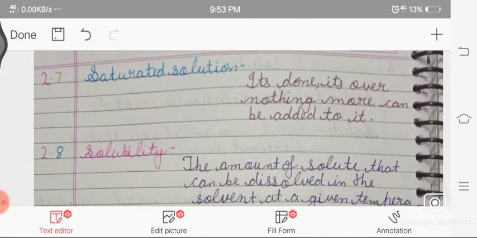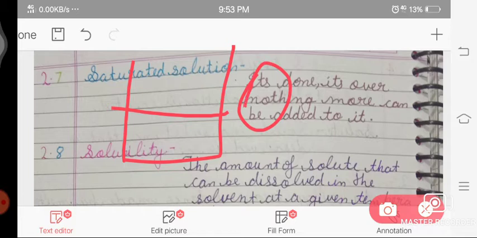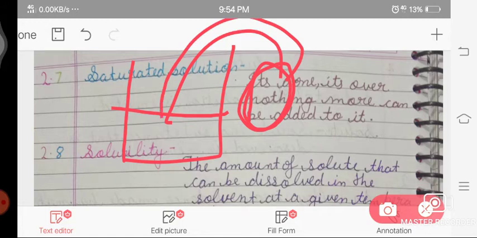So saturated solution. What is a saturated solution? Nothing more can be added to it. It means no more solute can be added to the solvent. It occurs when, like in water, we put some amount of salt and it dissolves, we again put some amount and it dissolves, but at a time the salt cannot be dissolved anymore. At that time the solution is the saturated solution.